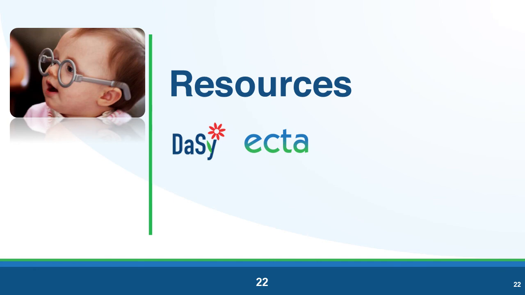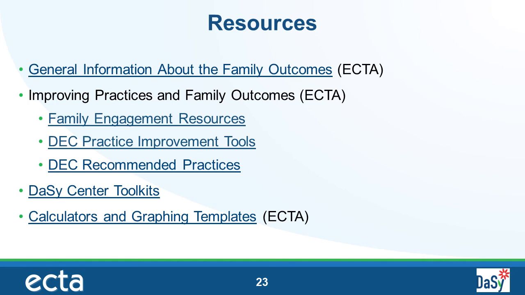Finally, we wanted to share a few of our most popular resources around family outcomes data. Here are several resources you can find readily available on the ECTA and DAISY Center websites, including background information about family outcomes, strategies for family engagement, recommended practices, toolkits, calculators, and graphing templates. We encourage you to take some time to review these resources on your own.